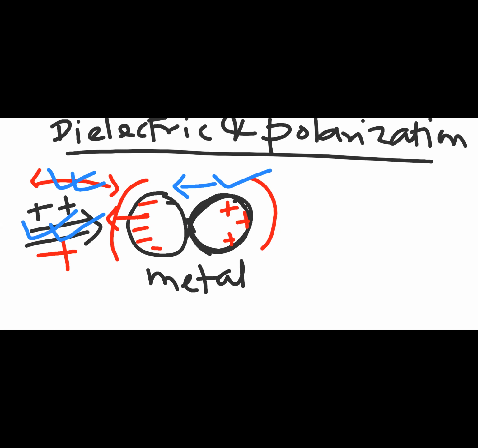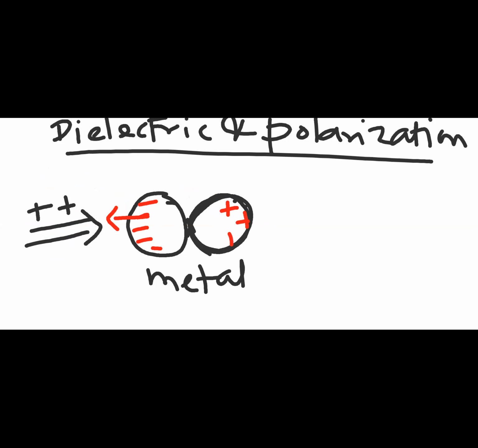So this positive charge on the extreme right cannot come to the extreme left. That is one thing. Because of like charges and unlike charges, this distribution is there.